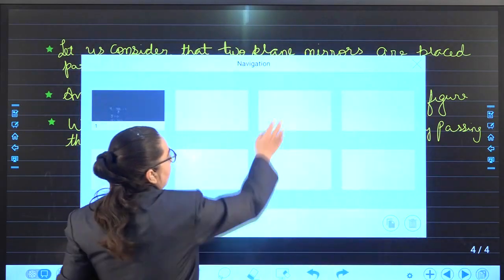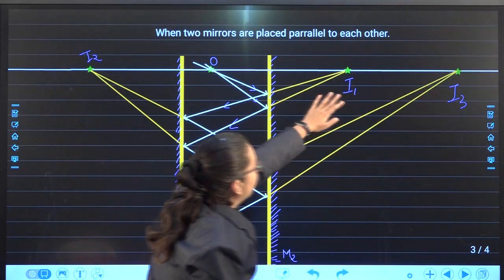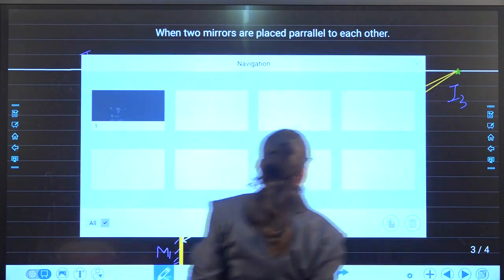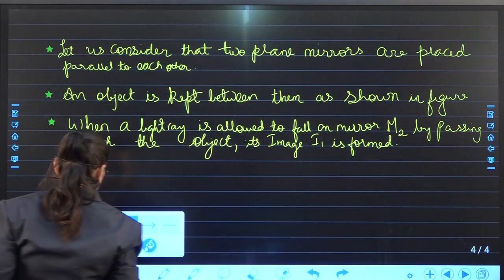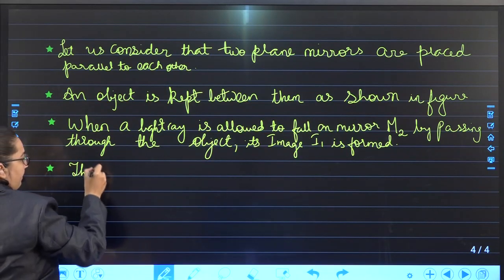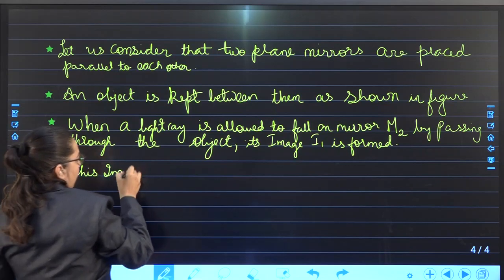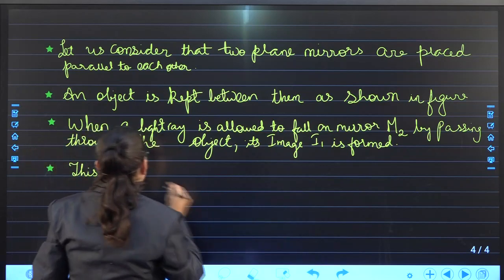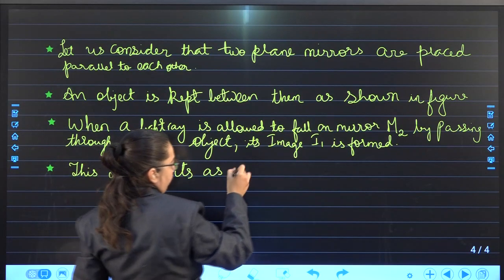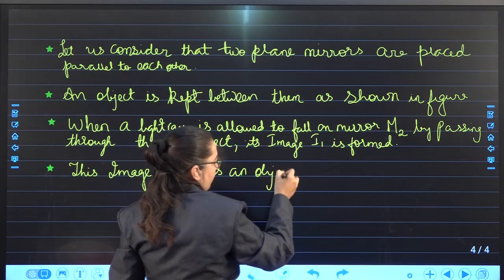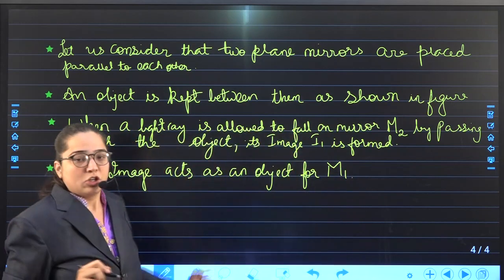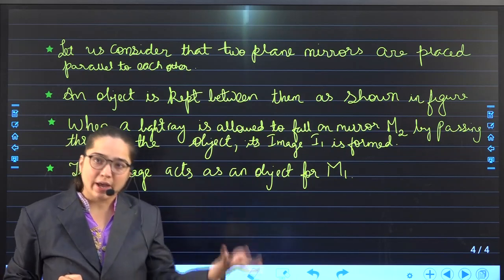This image acts as an object for mirror M1. So its image is formed as I2.